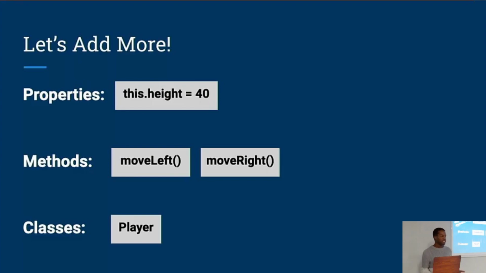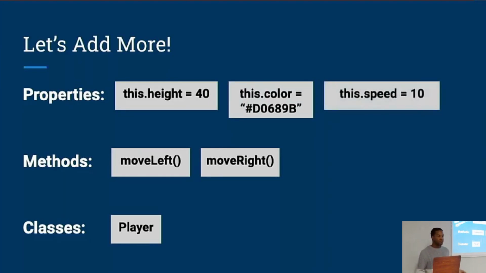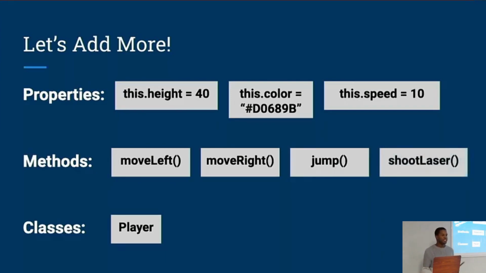And so now we've laid a basic framework for our game, but we have a player class that has some properties and it's got some methods, and so now we can continue to expand on that. So we started off by giving our player class size properties and position properties, but we could also give it some properties like maybe color, or we could give it a speed. And then we talked about some movement methods like moving left and moving right, but of course you can do more than just move in a game. We could also add something like a jump method to allow our player to jump, or if I'm making sort of an asteroid game, I could create a shoot laser method. Basically any sort of behavior you want to be possible, you can create as a method.